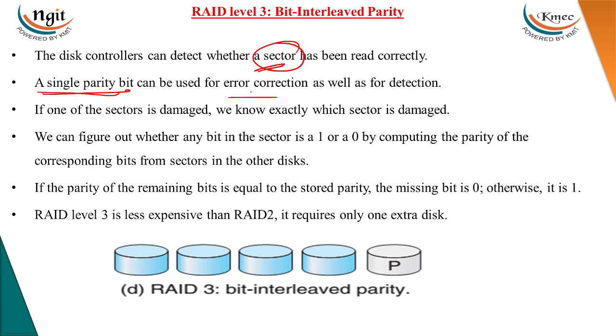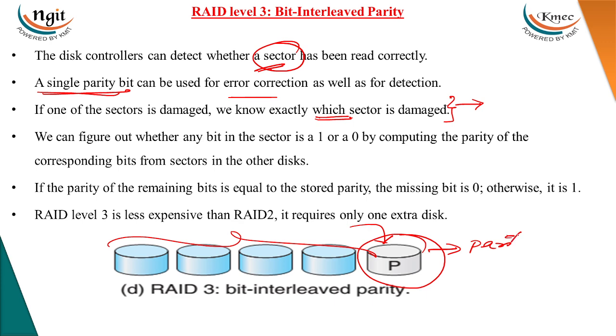If a sector is damaged, then we know exactly which sector is damaged, and we are able to correct the corrupted data by using the parity disk. So here, for 4 disks we maintain one complete disk for the purpose of parity. This particular disk is purely dedicated to parity bits.